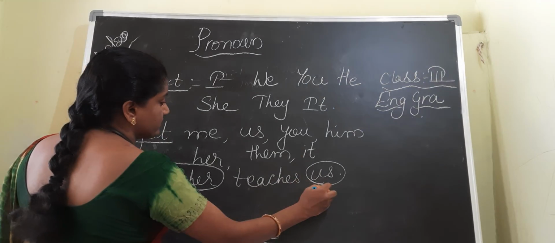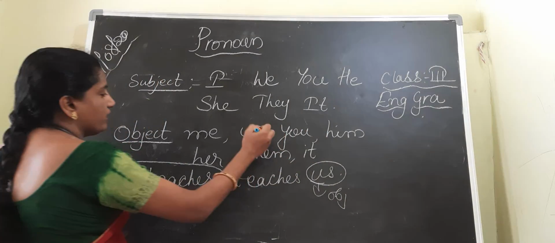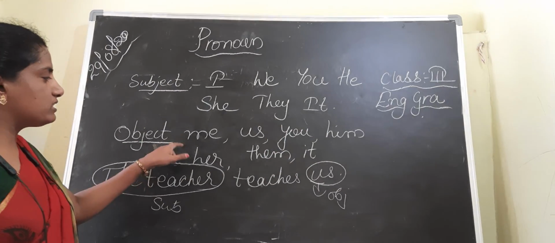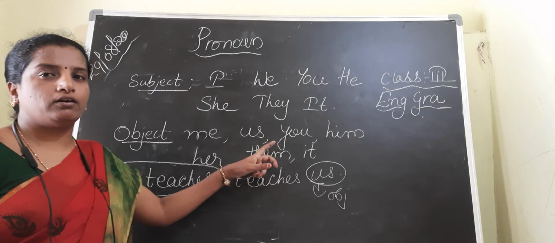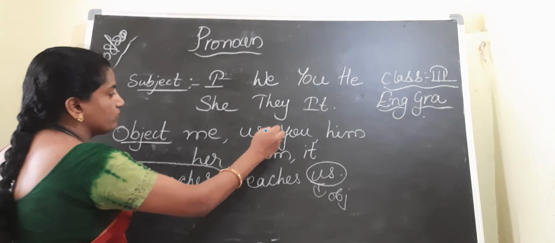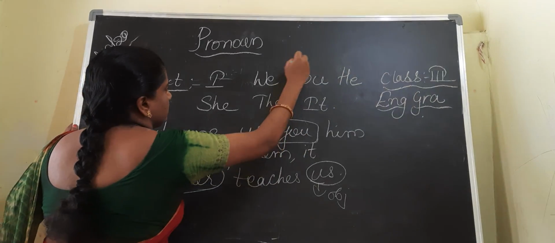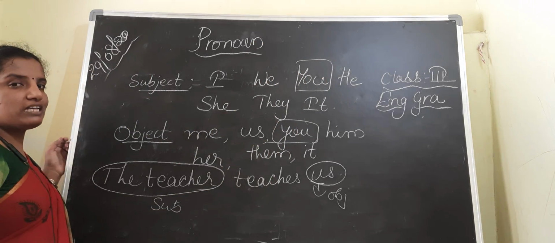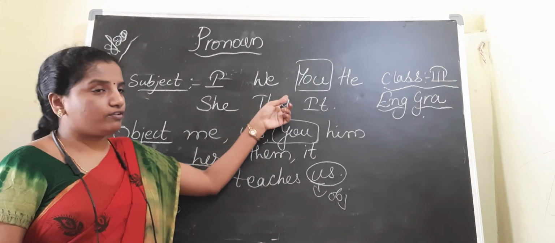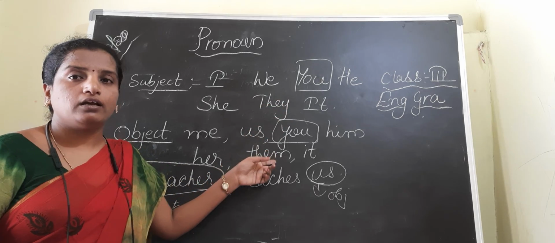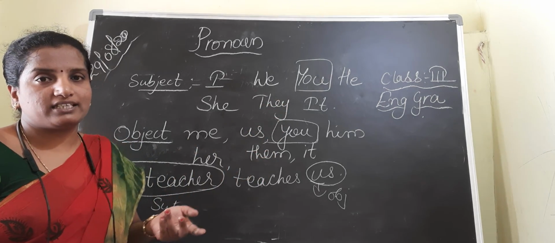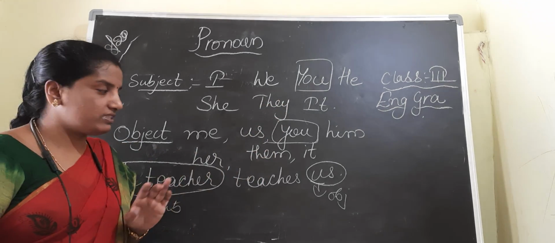Us is known as the object. So these words come mostly at the end or in the middle of the sentence. You, if you see, is the object pronoun as well as the subject pronoun. You is sometimes used as a subject and sometimes used as an object according to the given situation.